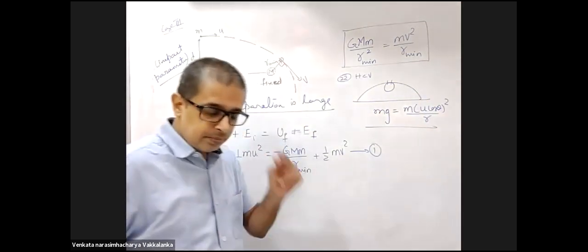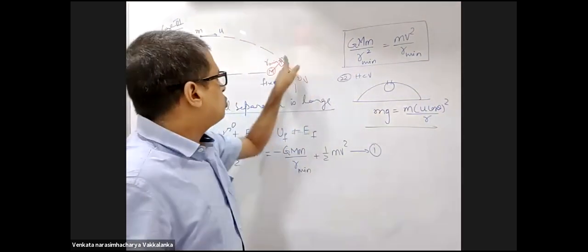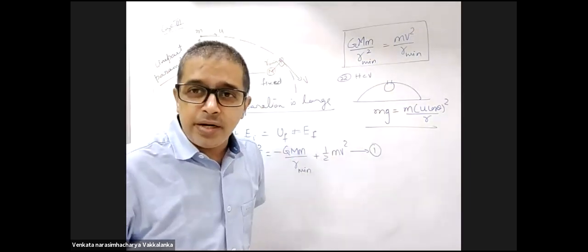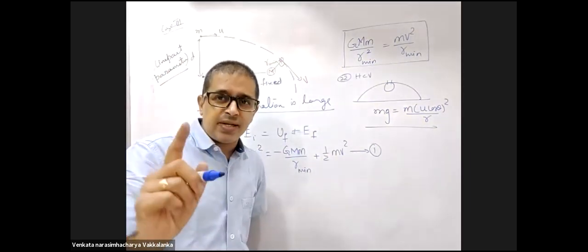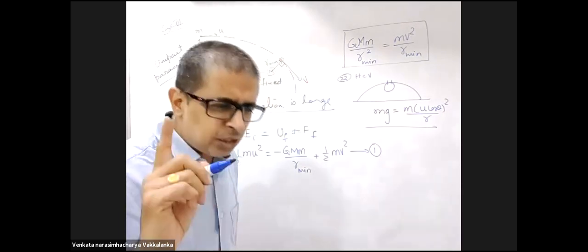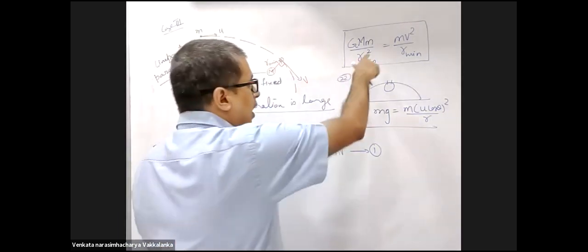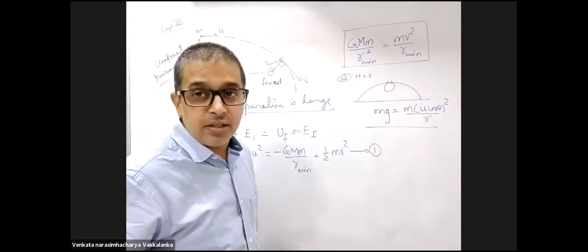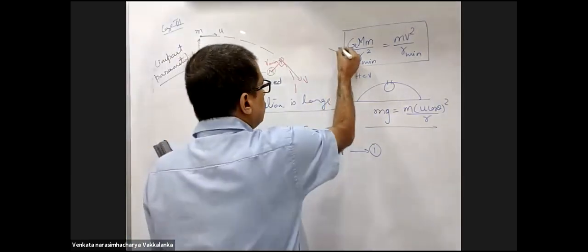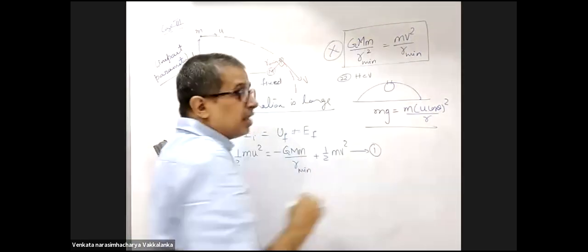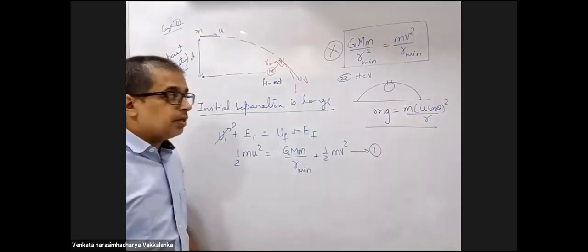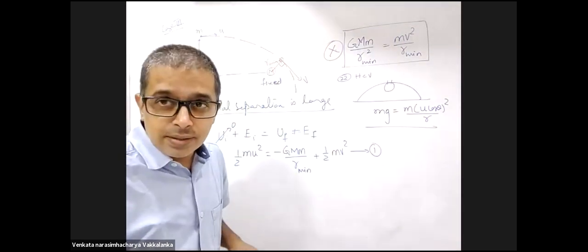Yes, sir. Here also gravity provides the required centripetal force. First time a boy in the batch 2005 asked me if he can apply this. You don't get the answer if you apply this. You will get the wrong answer.